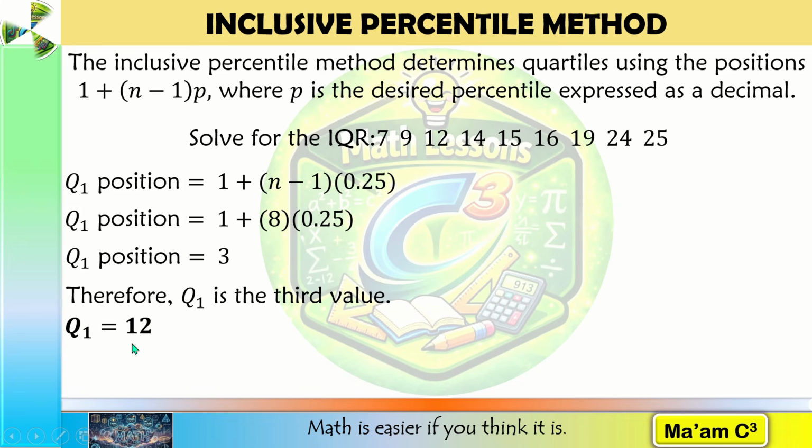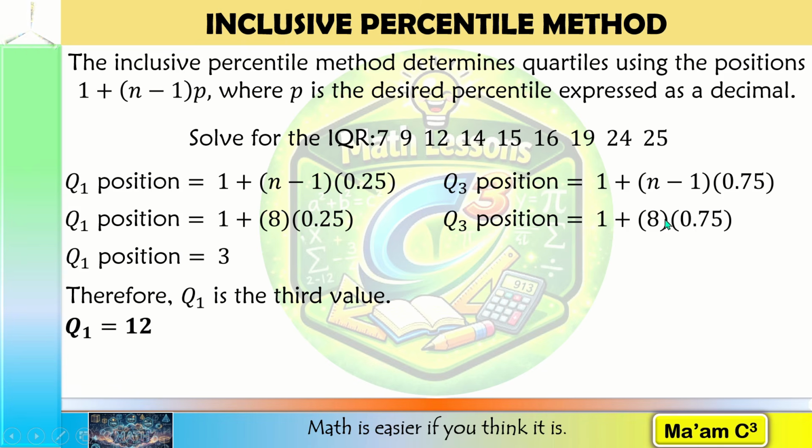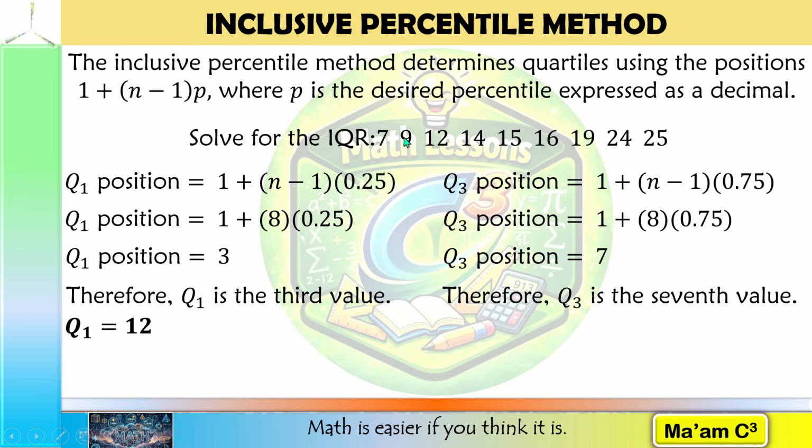Now let us solve for the third quartile. Again, using this formula, our n is still 9, and 9 minus 1 is equal to 8. 8 times 0.75 is 6, plus 1 is 7. So this means that the third quartile is the seventh value. 1, 2, 3, 4, 5, 6, 7. The third quartile is equal to 19.